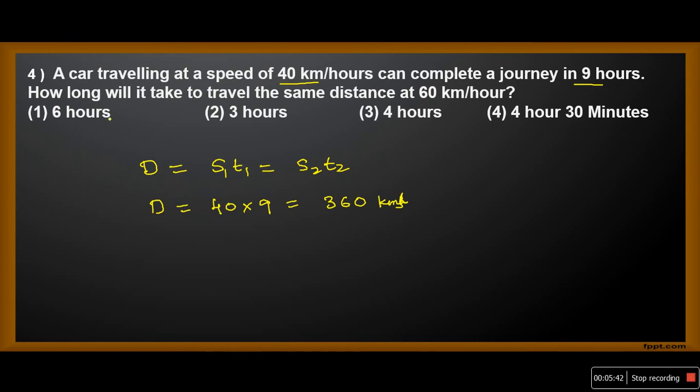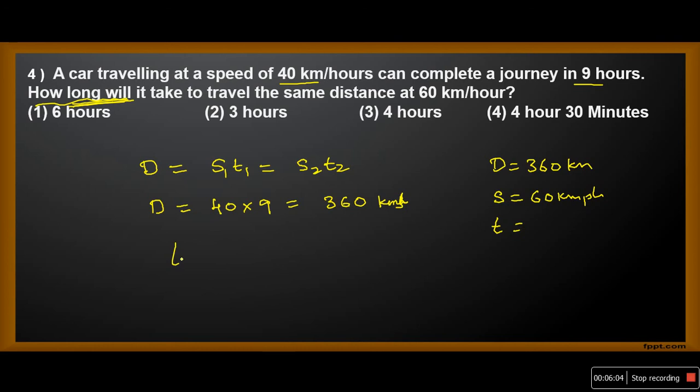Now what is the question asking us to find? He's asking us to find the time. How long will it take? How long means time. It takes to travel the same distance at 60 km per hour. Now the distance is 360. Speed is equal to 60 kmph. This is in kilometers, and I have to find time.